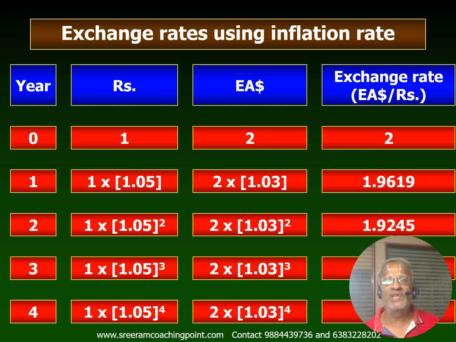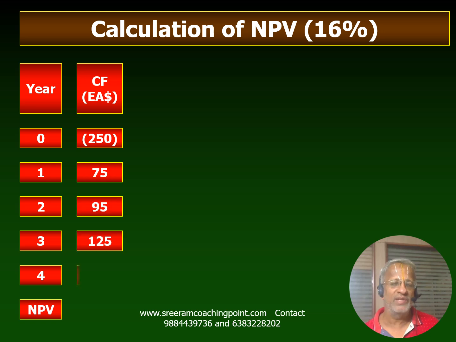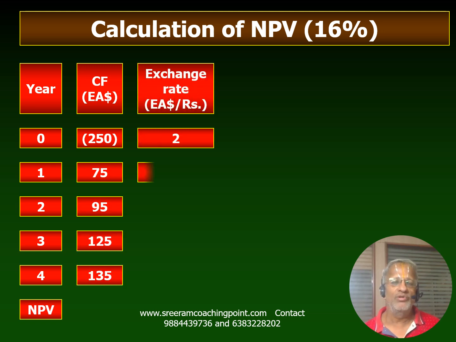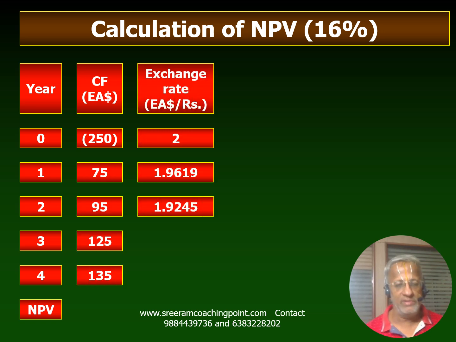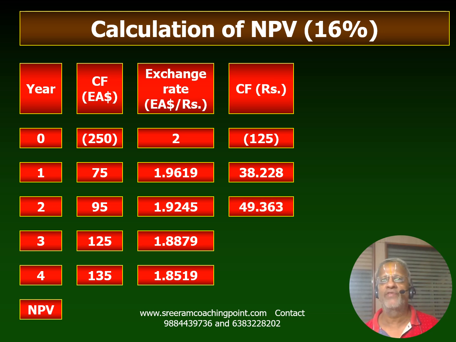So this exchange rate, upon using in our cash flows expressed in foreign currency, by using the forward rate that is derived through inflation rate, we are ending up with 1.9619, 1.9245 and 1.8879 and 1.8519.